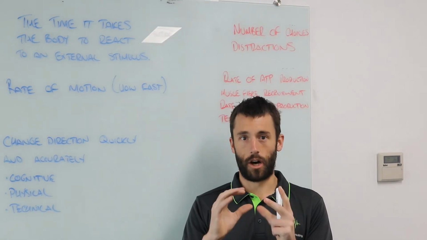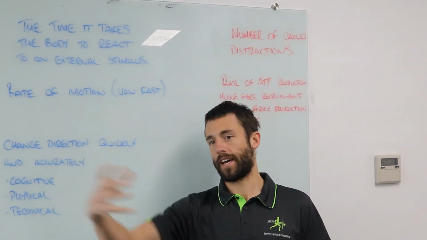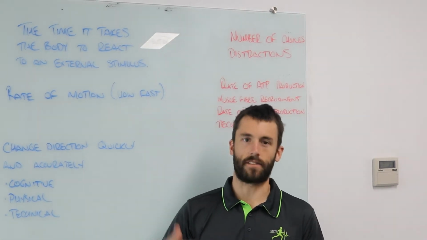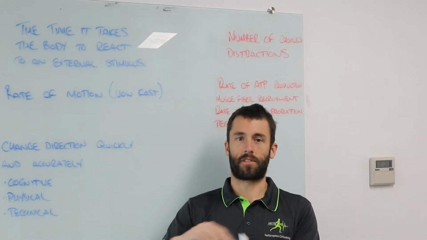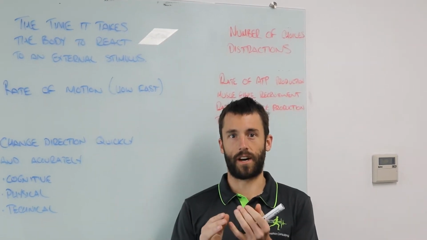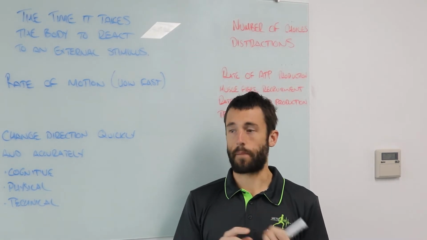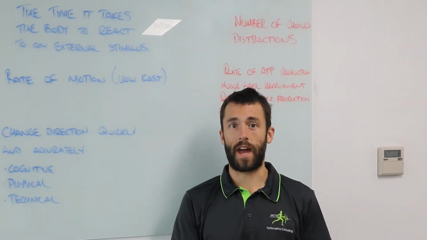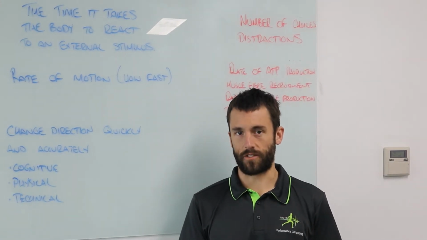Now, they have a lot of choices about what they're going to do. They've got a whole lot of distractions going on. There are players coming at them, there's contact, there's crowd, there's so many distractions. But they also, what are they going to do? They can run in 360 degrees. So they've got to decide if they're going to run, they've got to decide which direction. A whole lot of choices there. They may not want to run, they may want to kick or handball. So there's a lot more distractions going on there, a lot more choices,